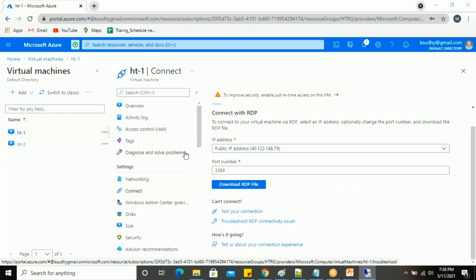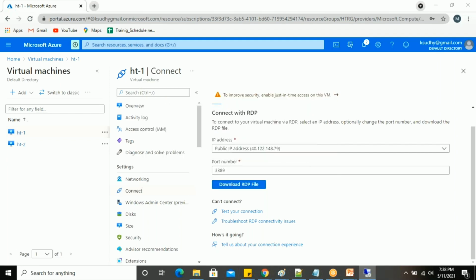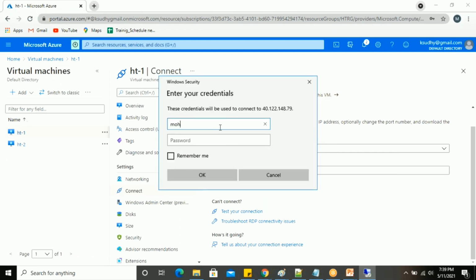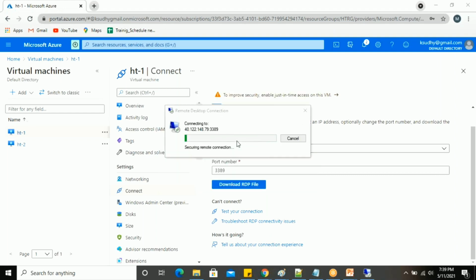The username and password will be asked here, so I click connect and enter the username Mohan and the password. I'm able to connect with this machine. The first machine can connect with my created virtual network, and this machine got connected here.